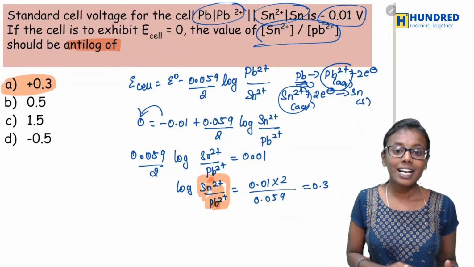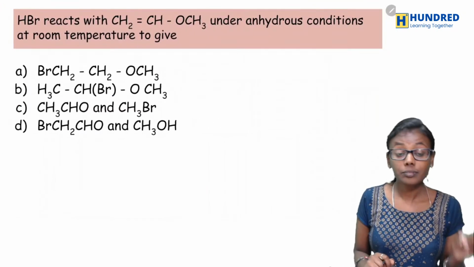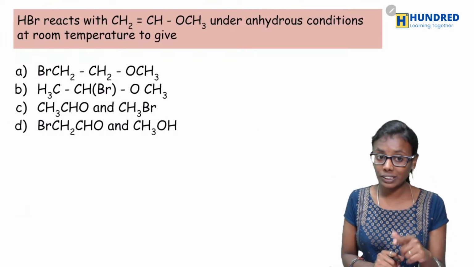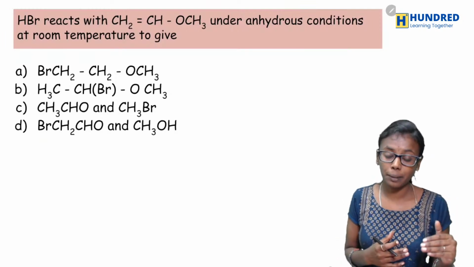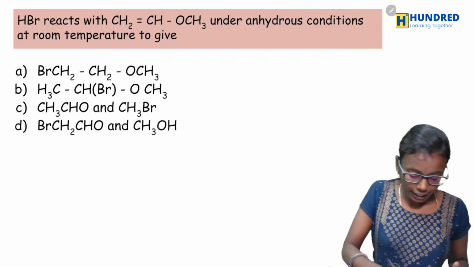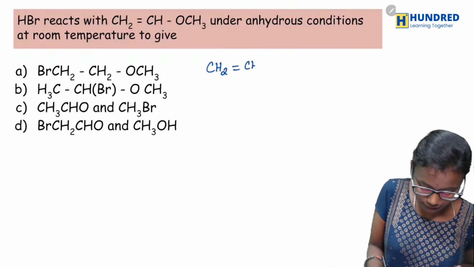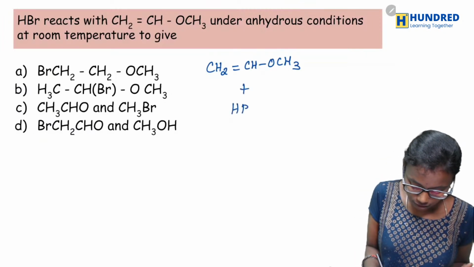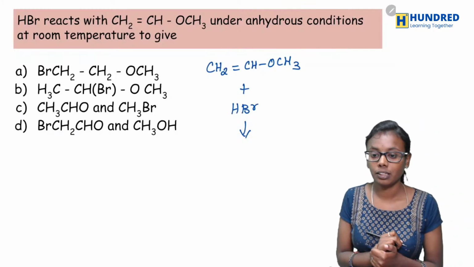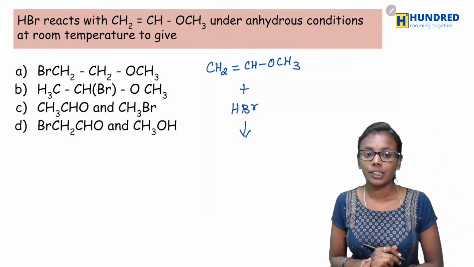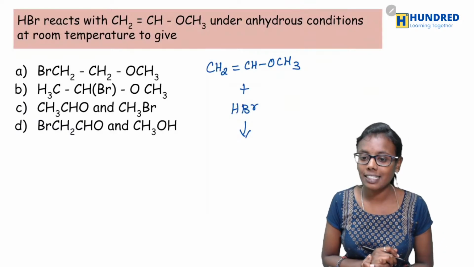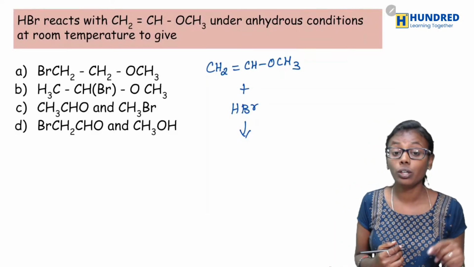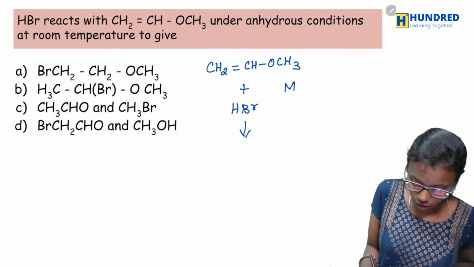Very good. Yes. And next question is, HBr reacts with CH2=CH-OCH3 under anhydrous condition at room temperature to give which among the following? Yes, so CH2=CH-OCH3 reacts with HBr to form... So what would be your answer? Very good. Yes, option B is going to be correct. Okay, so what you would do? You would follow Markovnikov's rule.